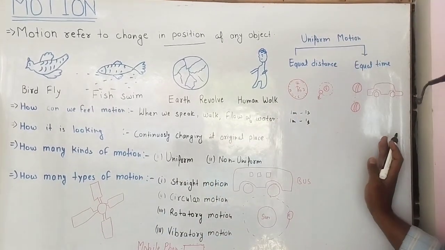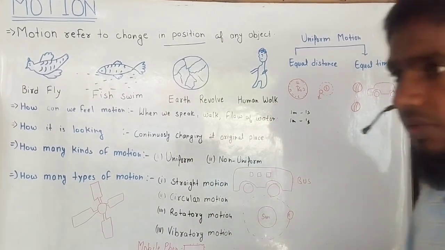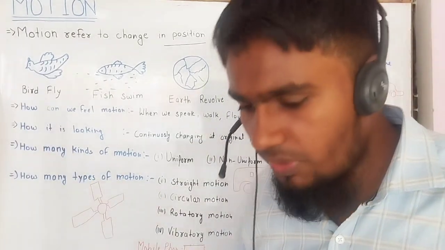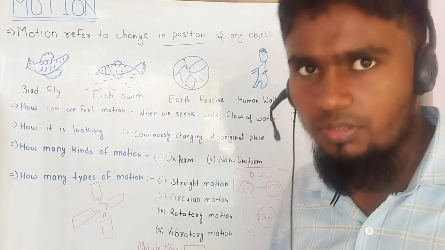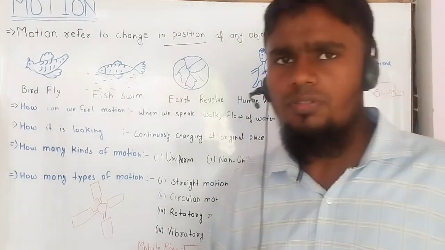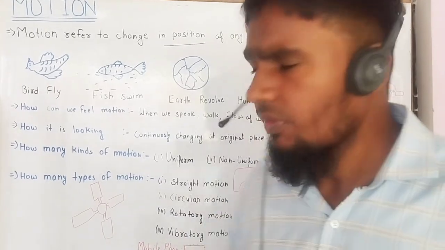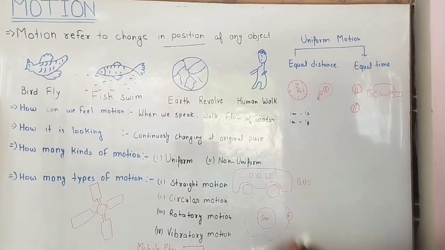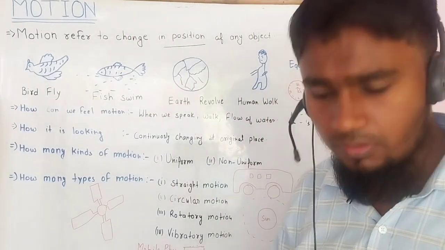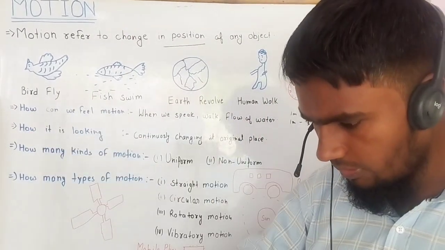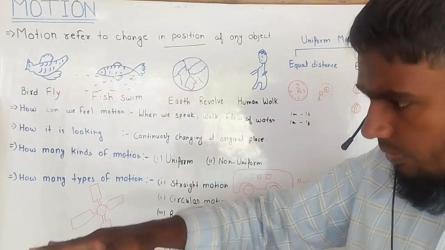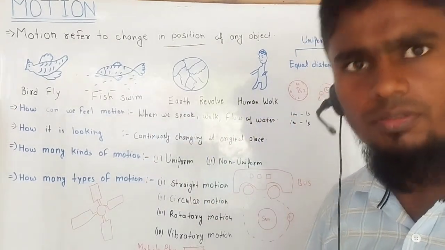The opposite of it is called non-uniform motion. Suppose a car is driving in a crowd, its speed now 40 km per hour, and a speed breaker is in front. It will brake and the speed reduces to 30 km, and then reduces again and again. That is called non-uniform motion. Another example is the bouncing of a ball. We throw the ball on the floor, it comes up here, then here, then here. This is non-uniform motion because it does not jump to the same level continuously; it decreases its level.